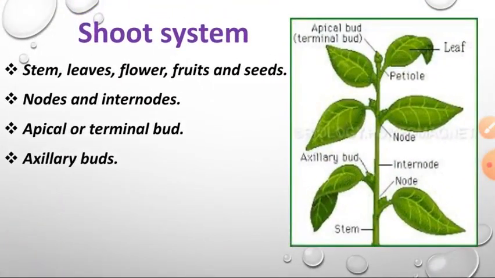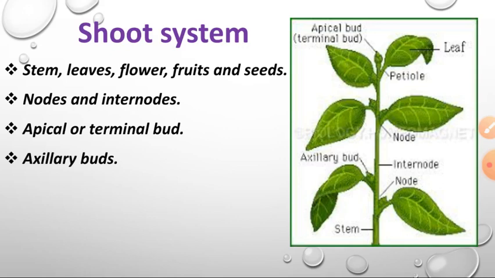And next one, shoot system. Just now we have discussed about root system. Root system means it grows under the soil, and there are two types of root system, taproot and fibrous root. Taproot you can see in dicotyledon plants, and fibrous root you can see in monocotyledon plants. And in the root system there are no nodes or internodes. That is why ginger is considered as a stem.